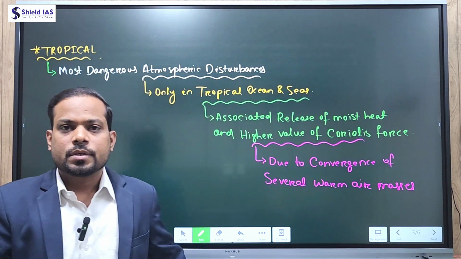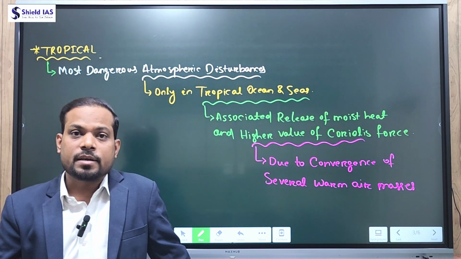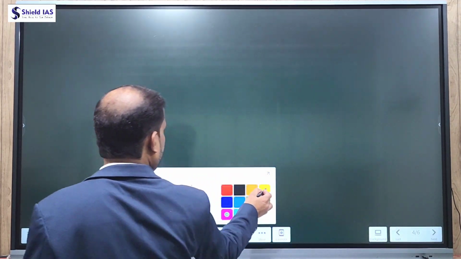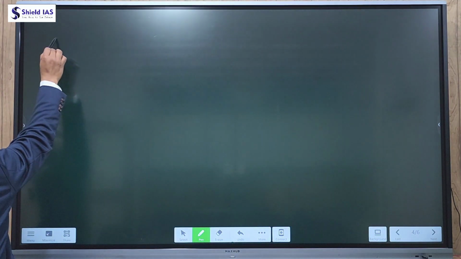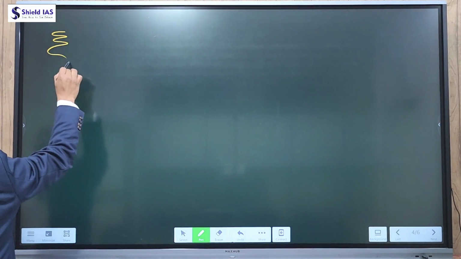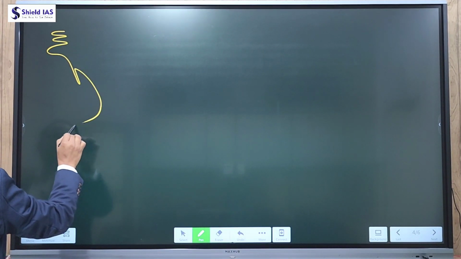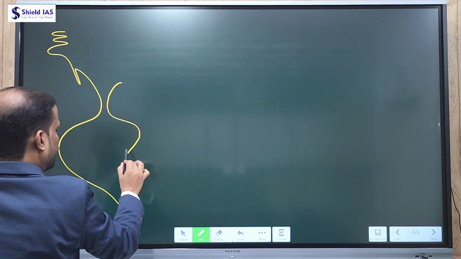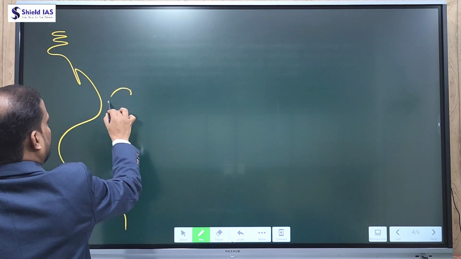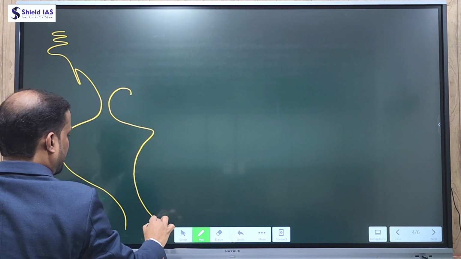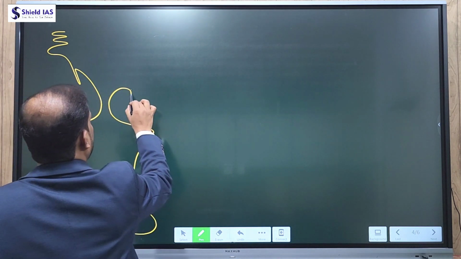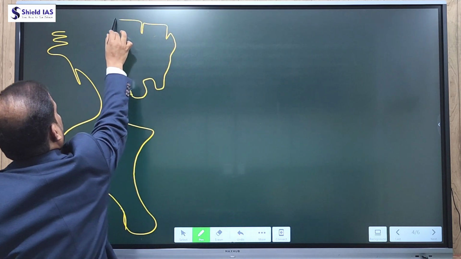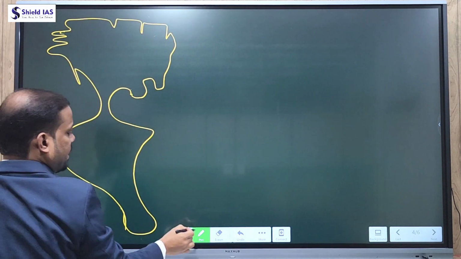Now these tropical cyclones are known by different names at different locations, based on their location. For example, the tropical cyclones which originate in the Gulf of Mexico or Caribbean Sea are known as hurricanes.